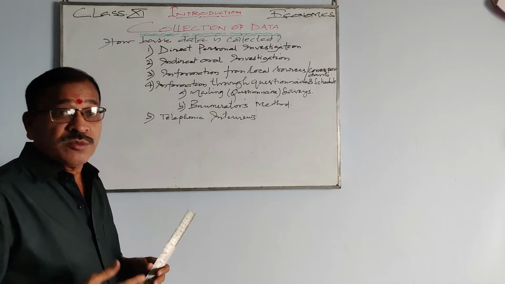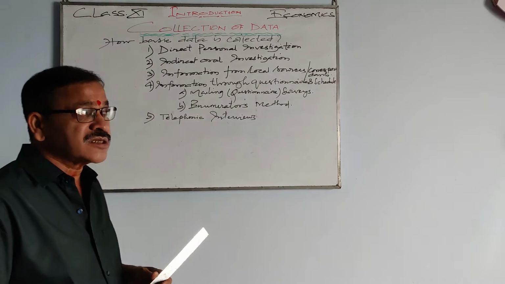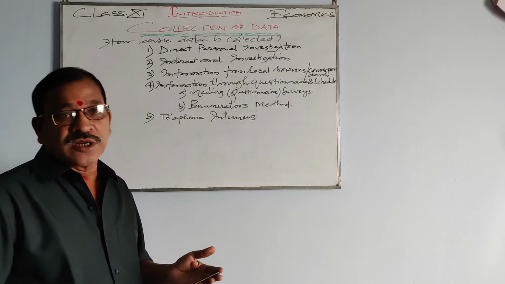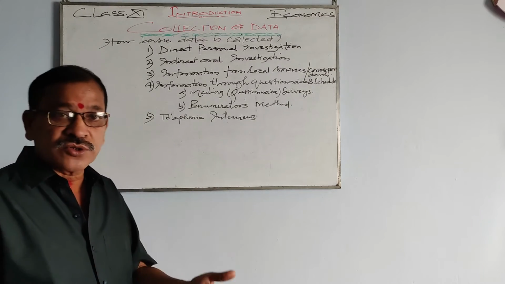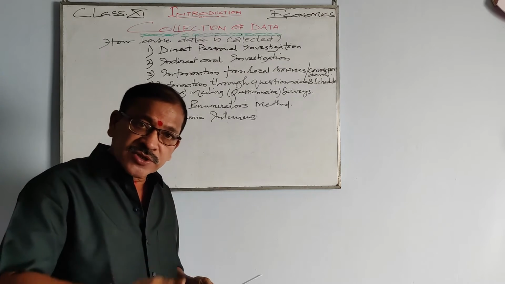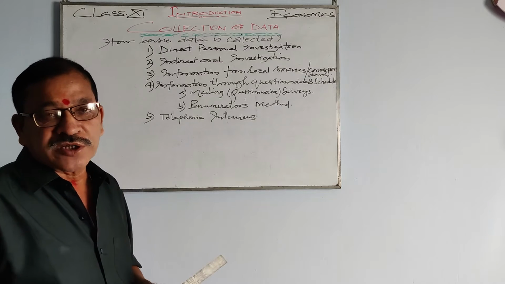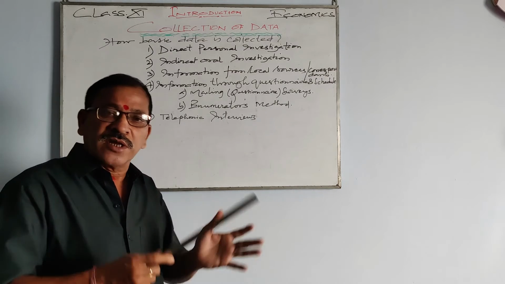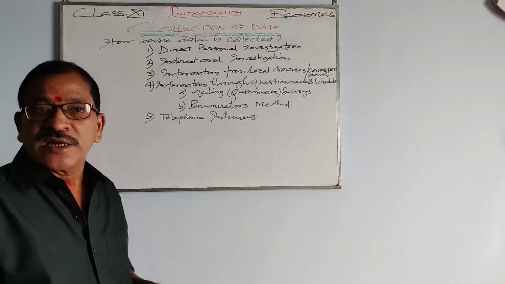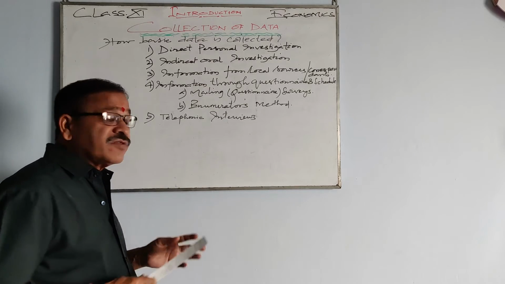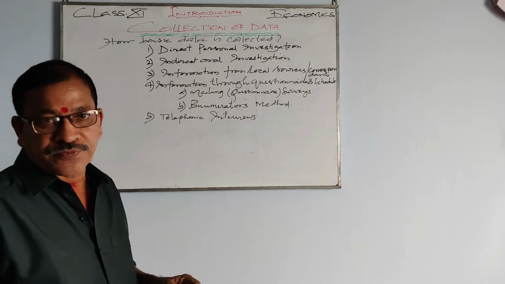Another is the enumerator's method. Enumerator's method means carrying the questionnaire, the enumerator himself goes to the person and asks the questions written in the questionnaire and collects the required information and gets the entire data that he requires. Then fifth is telephonic interview.